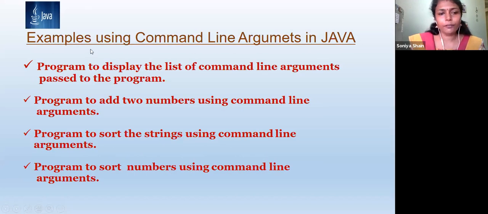So first of all, I will share a program that is used to print the argument count and the arguments passed as command line arguments. So let us discuss that with the help of an example. So I will share that program with you.